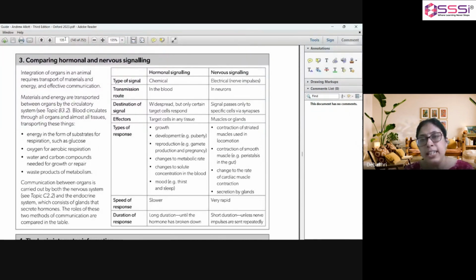Let us see what are their effects. In case of nervous signaling, it causes contraction of striated muscles, contraction of smooth muscles, change to the rate of cardiac muscle and secretion by glands. While in case of hormonal signaling, it causes growth, development, reproduction, changes to metabolic rate, changes to solute concentration in the liquid, and mood.